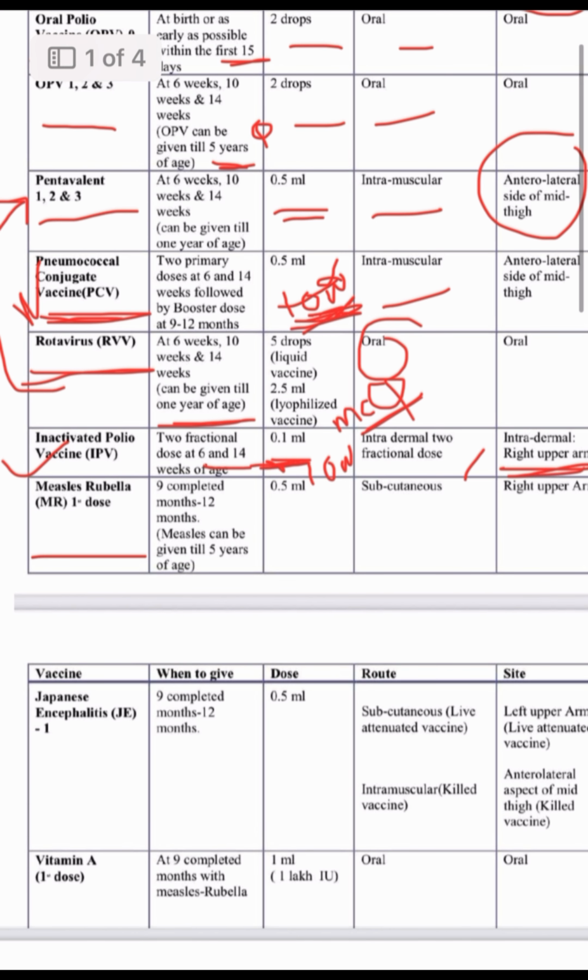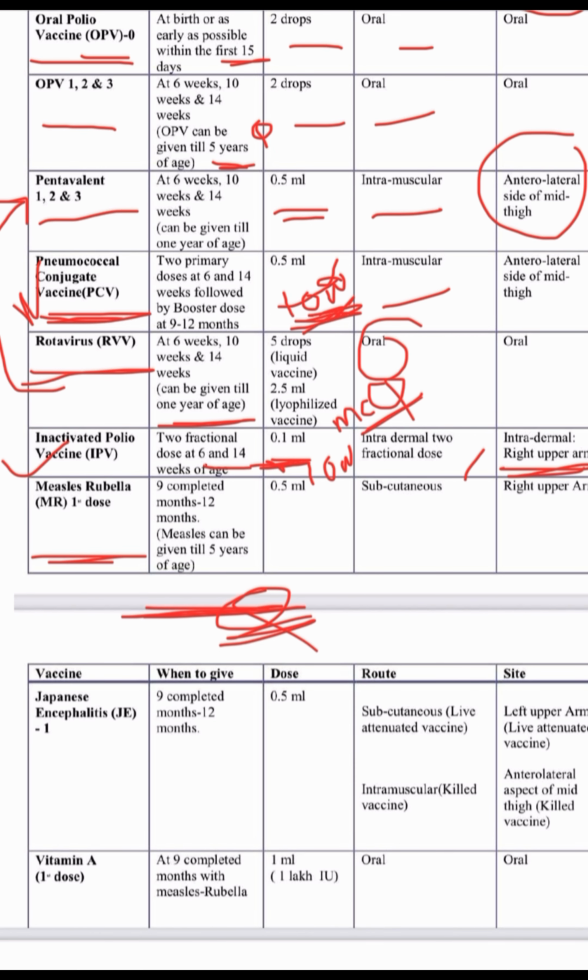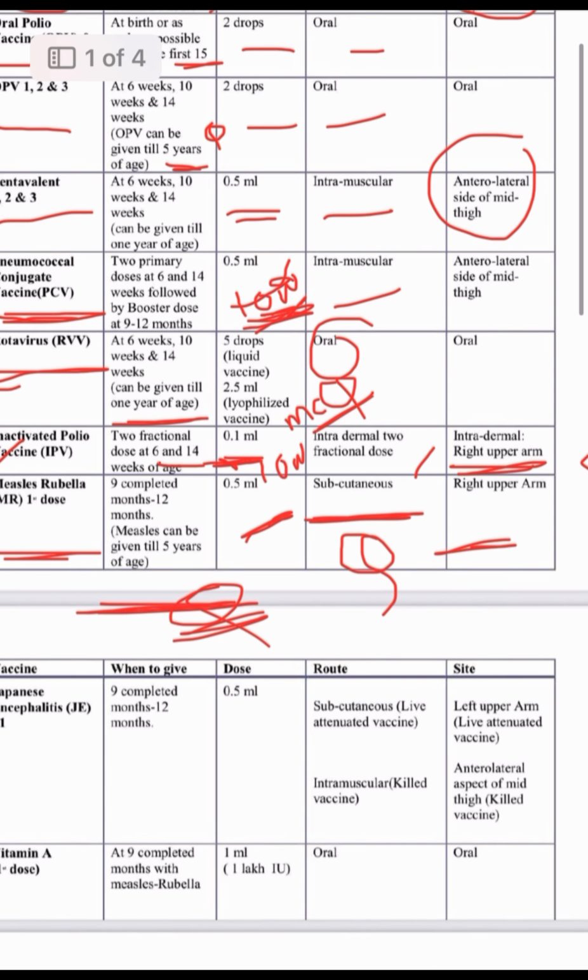Then another most important vaccine is MR, measles and rubella. The first dose is at 9 completed months to 12 months. Measles can be given up to 5 years. The most important question is the route of the measles vaccine: subcutaneous, right upper arm. Remember, on the left we give two vaccines, BCG and Japanese encephalitis.